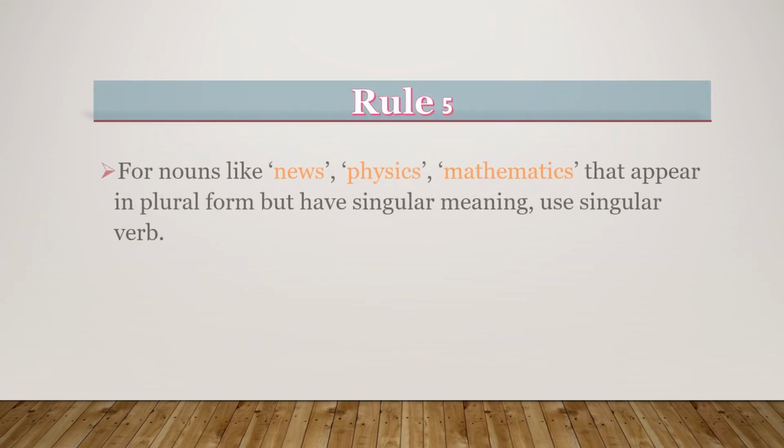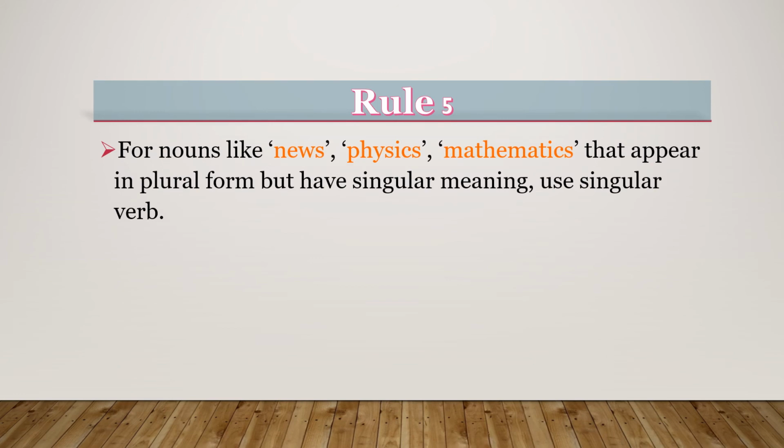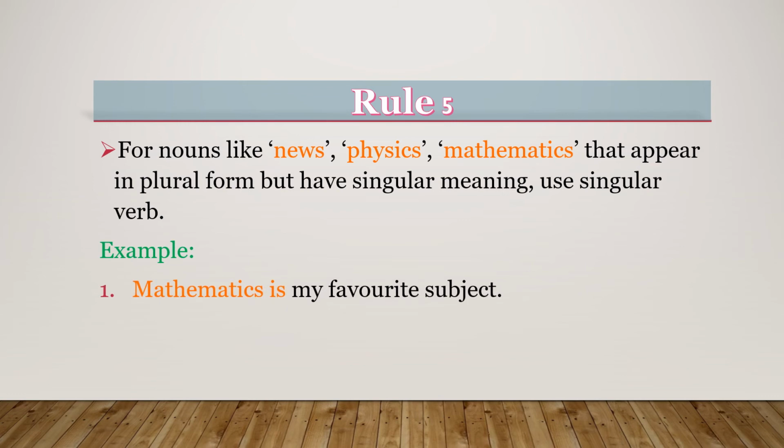Rule number 5. For nouns like news, physics, mathematics that appear in plural form but have singular meaning, we use a singular verb. For example, mathematics is my favorite subject. Here we are using is, a singular verb, with mathematics. The news is true.